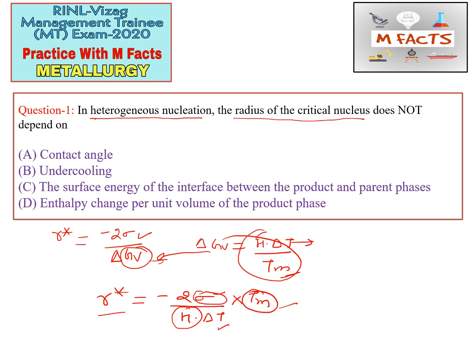So the answer of this question will be contact angle, because R does not depend on the theta value.